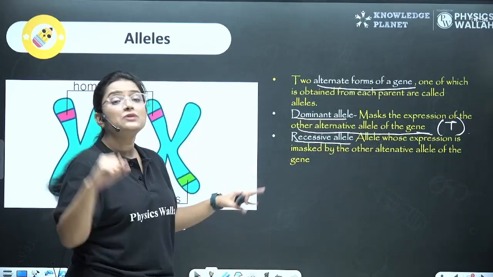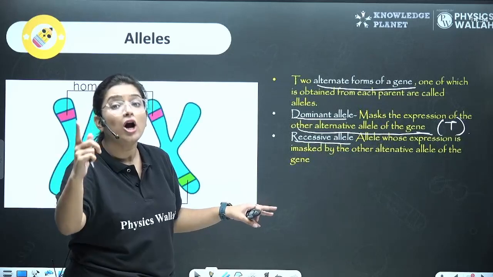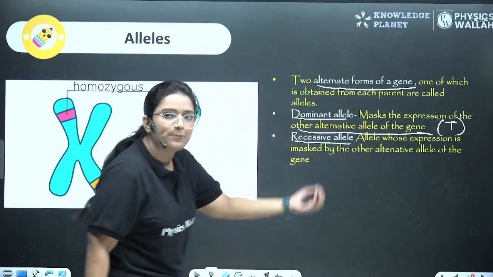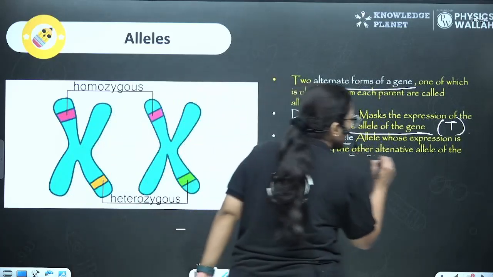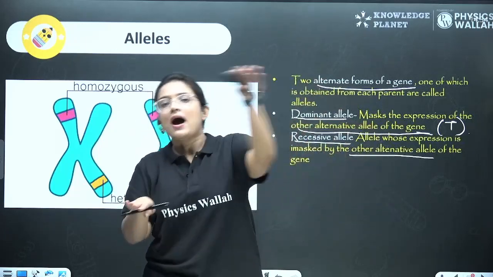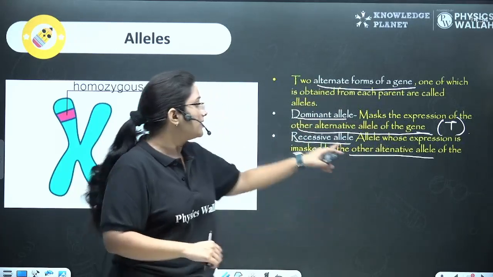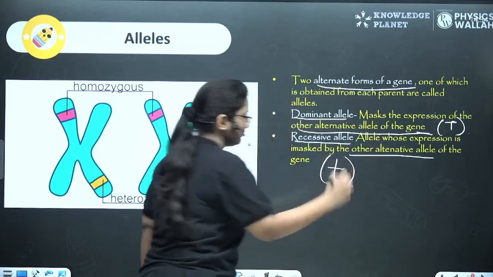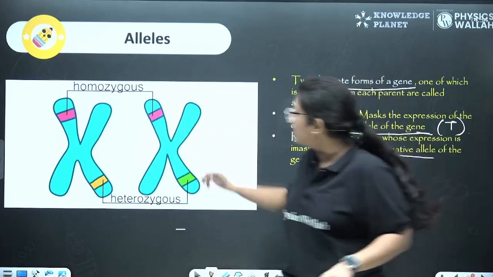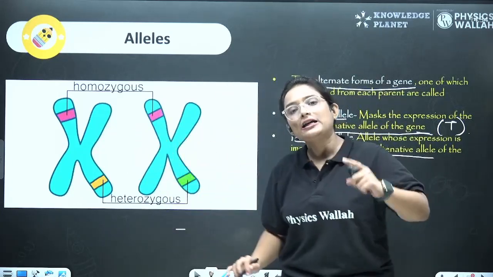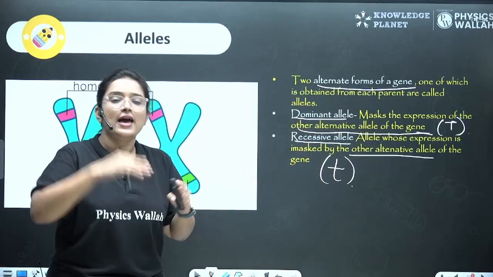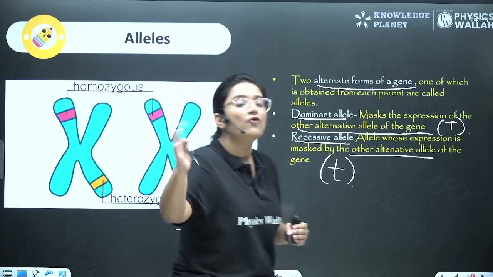Whereas we have another form of allele, and that is your recessive allele, whose expression is masked by the other alternative allele. That means the dominant allele will mask the recessive allele, and it is written in a small letter. Okay. Now, we have got to know that there are two forms of a gene and we have two chromosomes. So that means two genes would be there, right? Two genes come together, that will form a character.